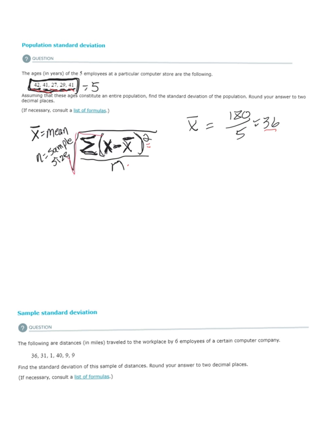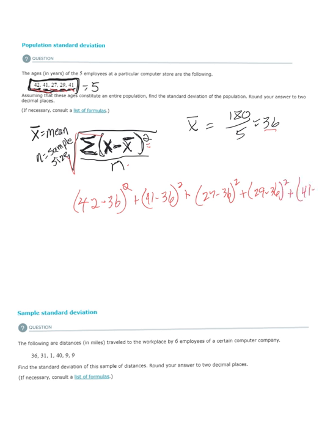All right, so first things first. I got 42 minus 36 squared. I got 41 minus 36 squared. Got 27 minus 36 squared. 29 minus 36 squared.